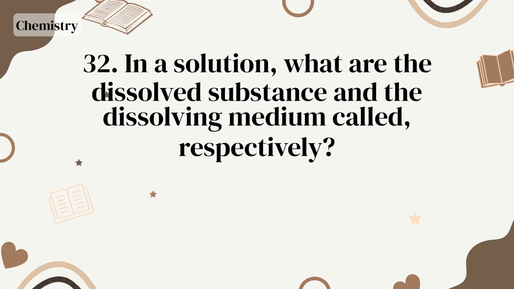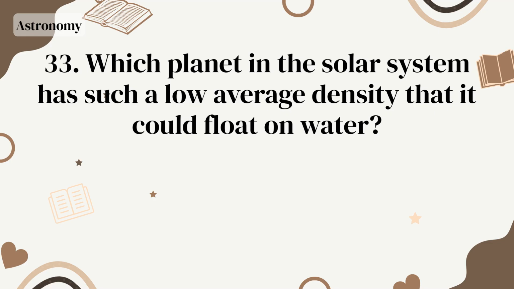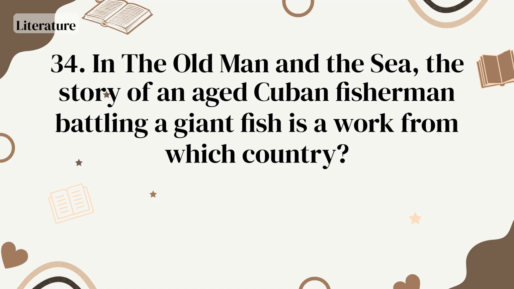Deuce. Which scientist discovered the electron and made a pivotal contribution to atomic models? J. Thomson. In a solution, what are the dissolved substance and the dissolving medium called, respectively? Solute and solvent. Which planet in the solar system has such a low average density that it could float on water? Saturn. In The Old Man and the Sea, the story of an aged Cuban fisherman battling a giant fish is a work from which country?